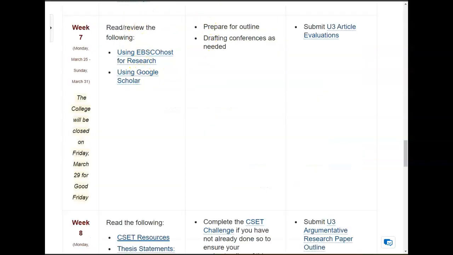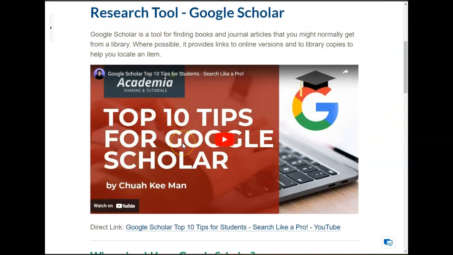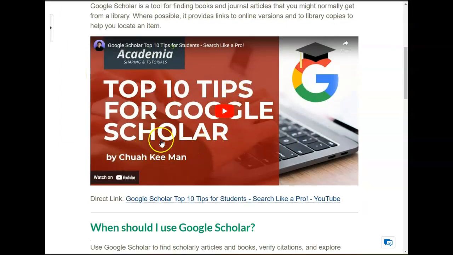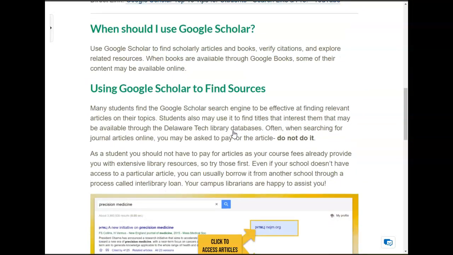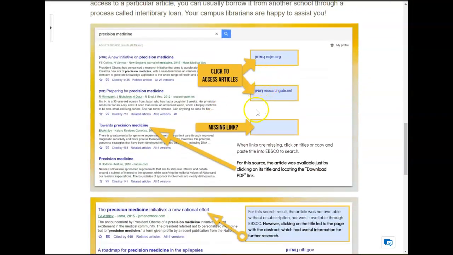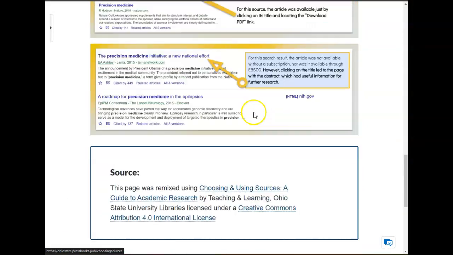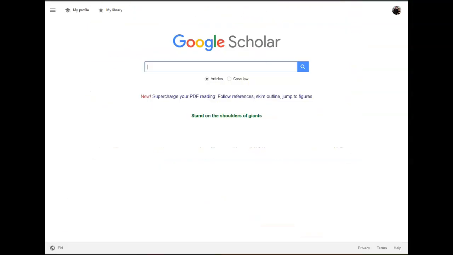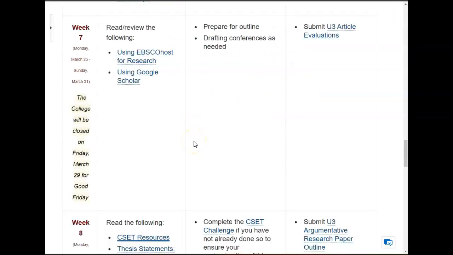We also have using Google Scholar. And there's a video here that was not created by Delaware Tech, I believe, right? Yeah, this was not created by Delaware Tech. But you can figure out how to use Google Scholar. It tells you exactly what to look for and how to look for it. And all you would have to do is type in scholar.google.com, and you get to this page, okay? All of that material is there for you to look at. Quick, easy, simple, no problem.